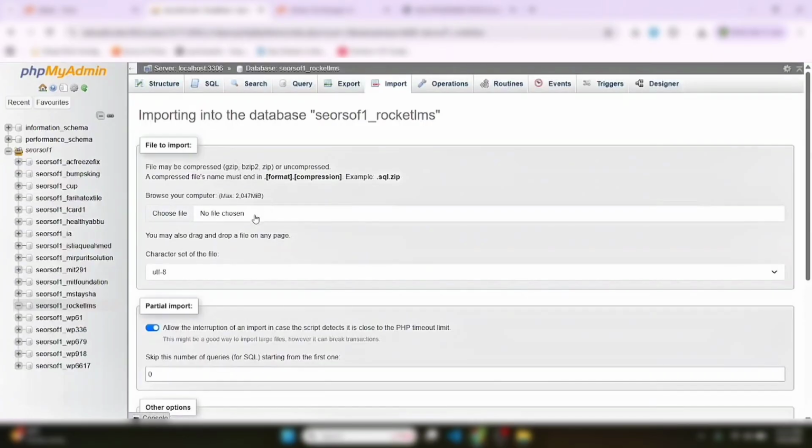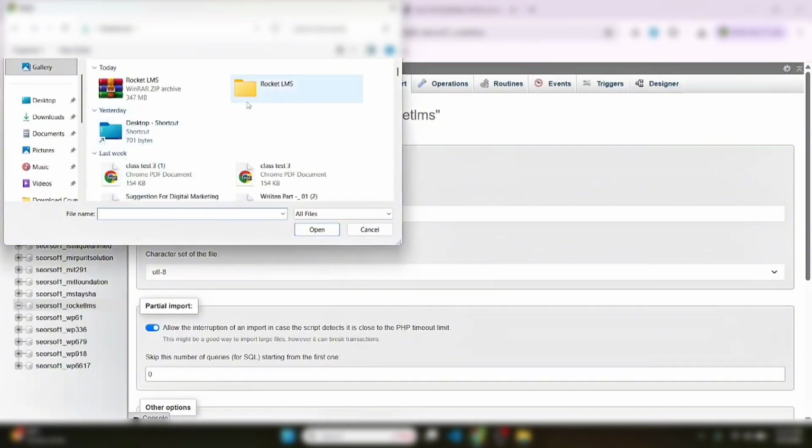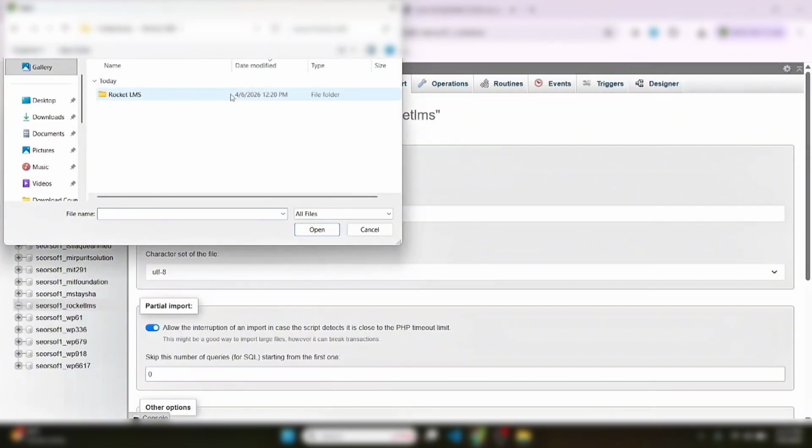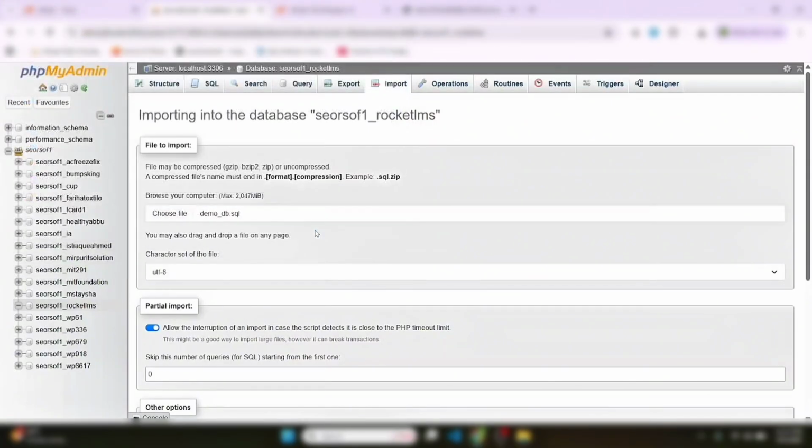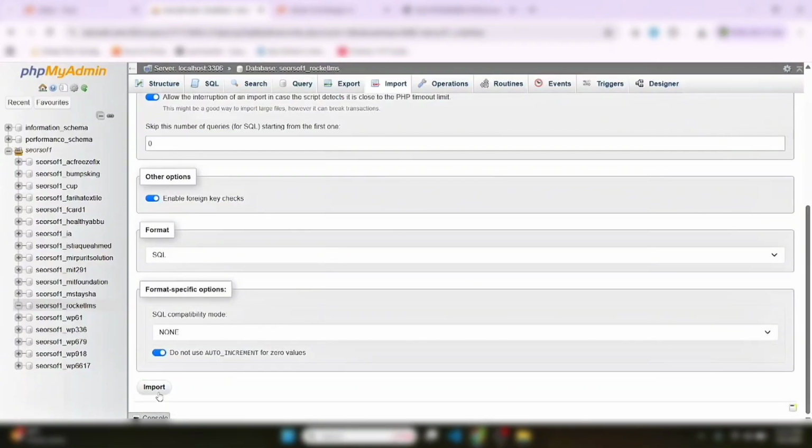Okay, now choose file. Now enter the folder. Go to the database folder. Click the demo DB. Open it. Now click import.